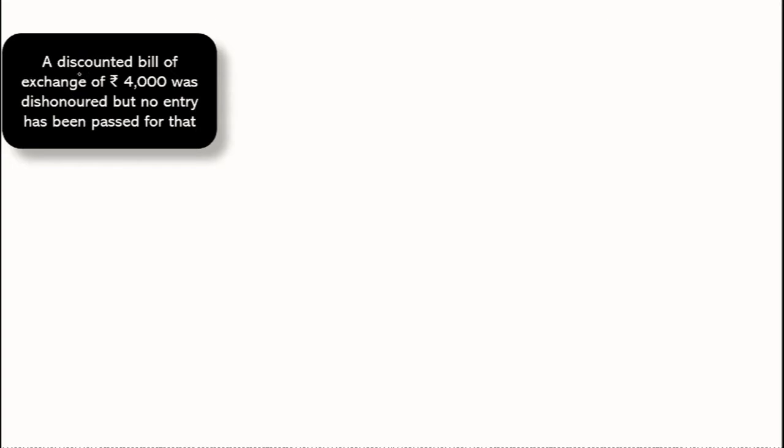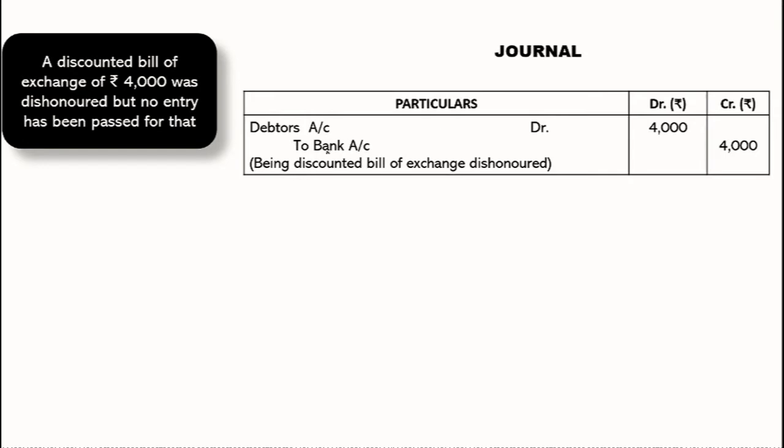But remember one thing, there is one term here: discounted. This bill is discounted, which means now we have to pay the amount to the bank, and automatically, if it is dishonored, the bank will take away the money. So our debtors are increased, of course, but we also paid this money through bank. One asset increased, another asset decreased, so here it will not affect your revaluation account.